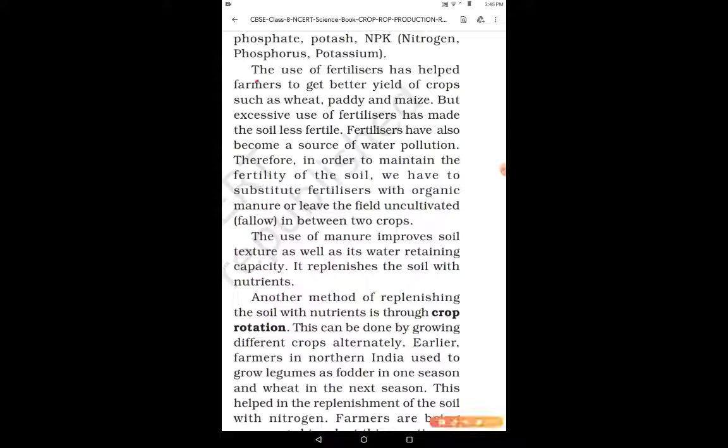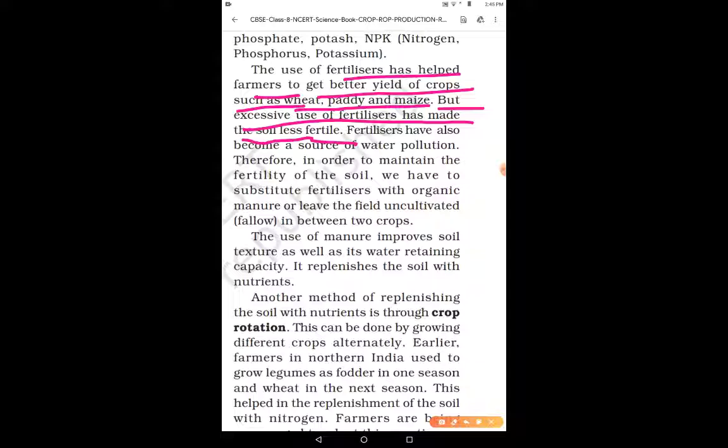So the use of fertilizers has helped farmers to get a better yield of crop. Yield, I already told you, yield means output, right? So the fertilizers help the farmers to get a better yield of crops such as wheat, paddy, and maize, right? But excessive use of fertilizers can also make the soil less fertile.